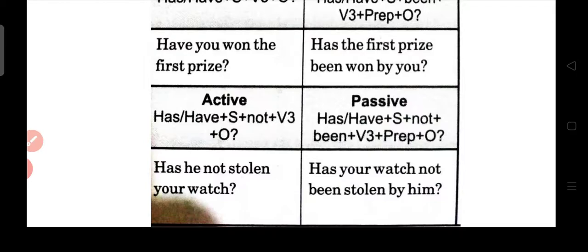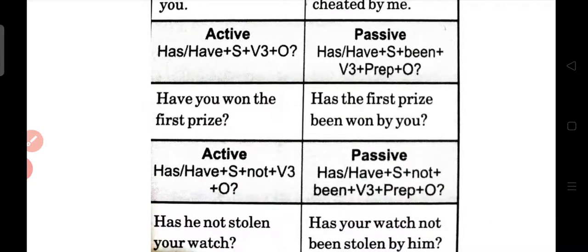Okay. This only will do today. That is present tense only. Let's take a quick revision: whenever the sentence is in simple present tense, what you have to do? Simple present tense changes to present continuous tense. But you do not have to put ing and first form. Instead, which verb will you use? Verb third form. And whenever there is present continuous tense, you just have to put being and the rest of the rule will remain same. In the present perfect tense, the rule remains same. What you have to just put?